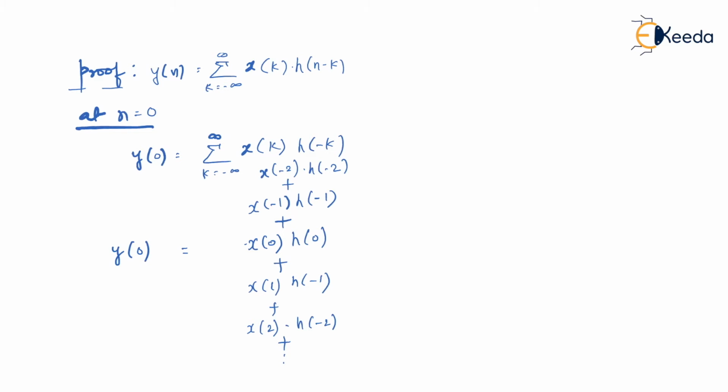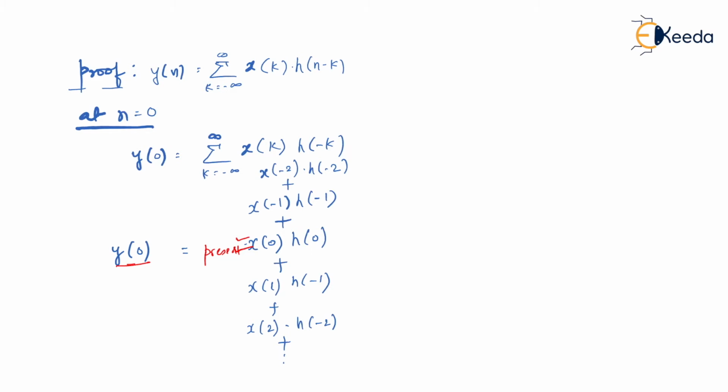Based on that, if you want to identify causality of the system, we know that according to a causal system, present output must depend on present input or at the most past inputs, but output shouldn't depend on future inputs. That is strictly not allowed for a causal system. So here I can say that y of 0 can depend on x of 0, because y of 0 means y of n at n equal to 0, and x of 0 can be treated as a present input. So this is allowed.